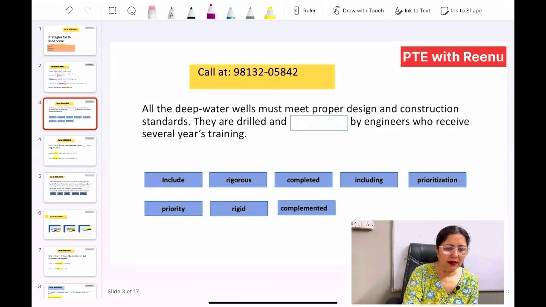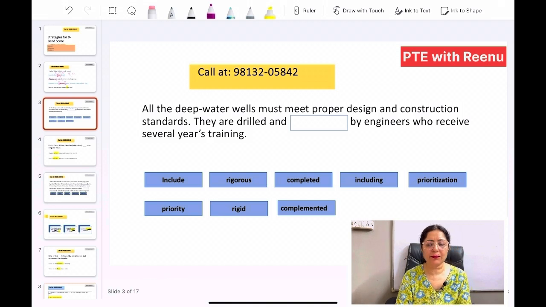Now let's see it by an example. All the deep water wells must meet proper design and construction standards, and they are drilled and dashed by engineers. Now what we see is "are" over here, and "by" over here. If we see parallelism also, "drilled" is there, so obviously a similar or same kind of verb form would be there.